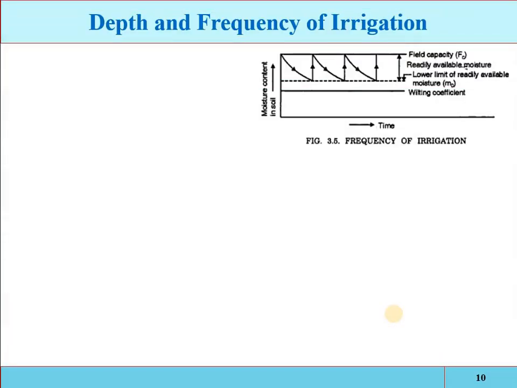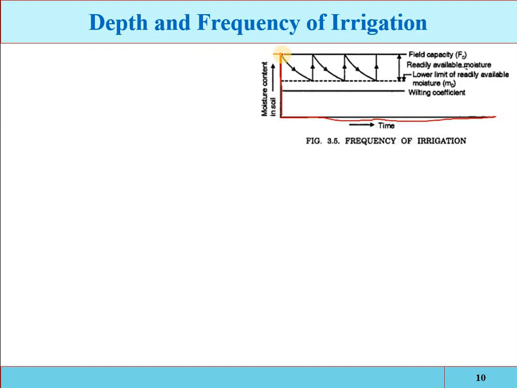Now see, this is also most important: depth and frequency of irrigation. For example, with respect to time, suppose you have applied the irrigation. If you apply the irrigation, then the moisture content will be at this level, and that is the field capacity level, because beyond this level no more moisture will be retained in the soil environment, because it will be drained out. So that will be the maximum available water to the crops.